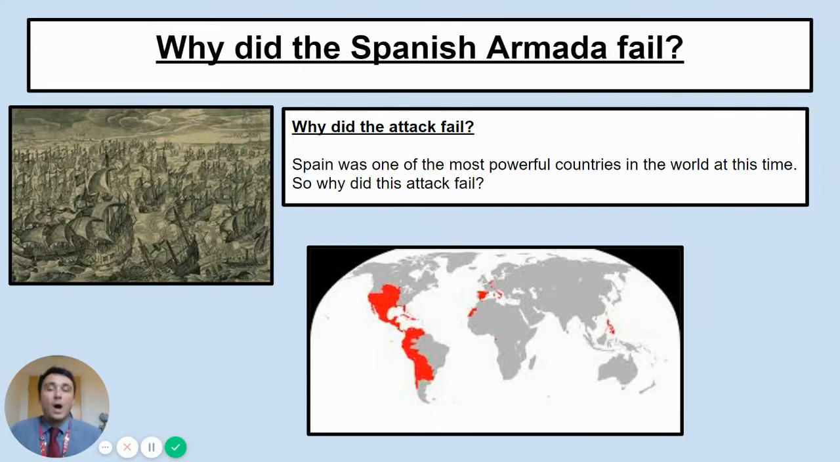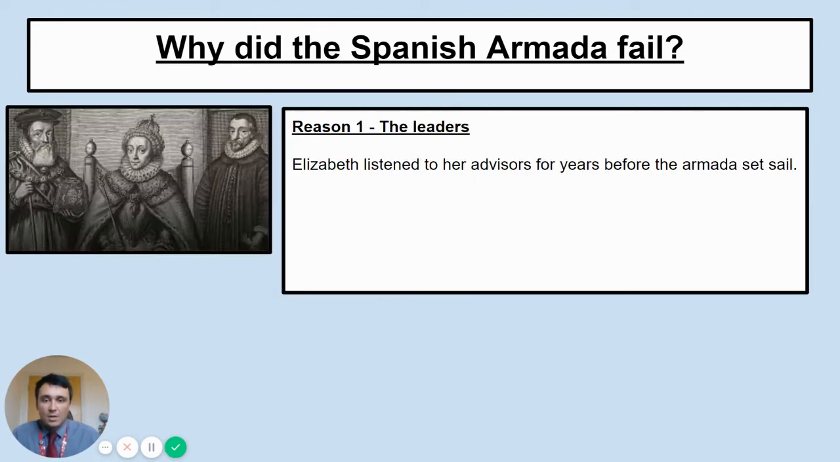Okay, so why did this attack fail? Well, Spain's one of the most powerful countries in the world at this time, if not the most powerful in the world. Just look at the empire they've got on that map there, the area in red. Why did it fail? Why was this tiny little island of England able to defeat them? Well, there's lots of factors we're going to look at here.